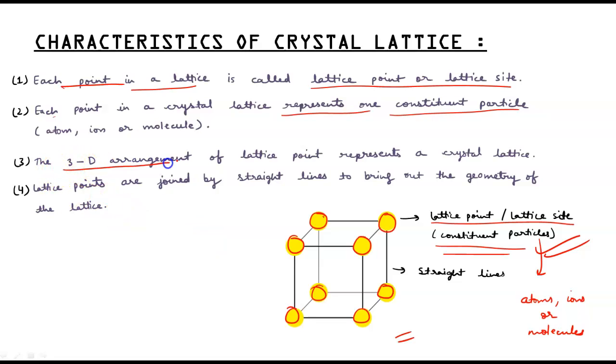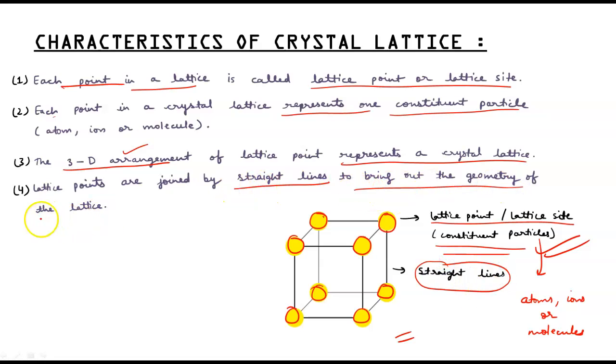The 3D arrangement represents a crystal lattice. This is the 3D arrangement. Lattice points are joined by straight lines to bring about the geometry of the lattice. So these are the characteristics of crystal lattice. Each point in a lattice is called a lattice point or lattice site.